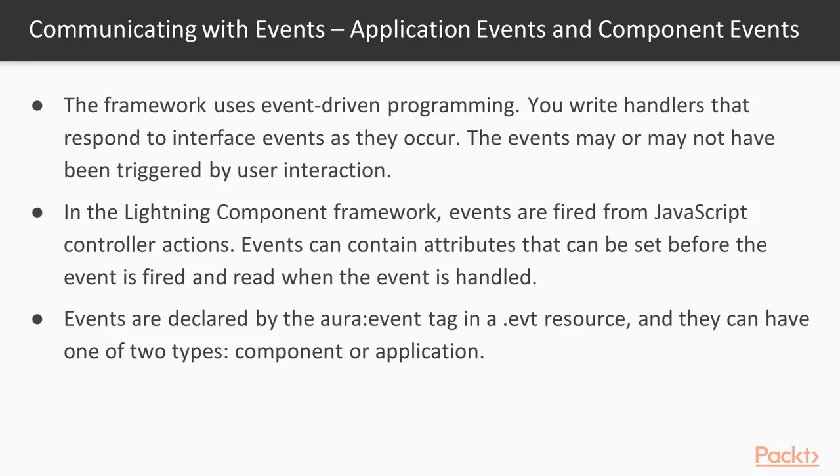Events can contain attributes, meaning we can have attributes of any type: string type, integer type, or set or list type. We are going to set that attribute and fire. Then the handler is going to get the parameter. Events are declared by using the aura:event tag. We have seen aura:component, aura:application, and like that aura:event. And the resource has the extension .evt, like .cmp, .app, .css. We have .evt for the event.